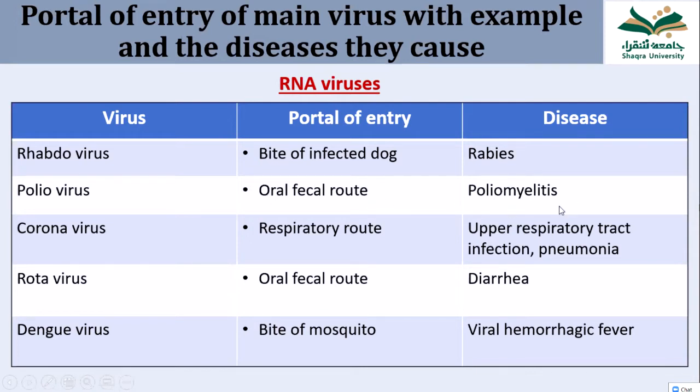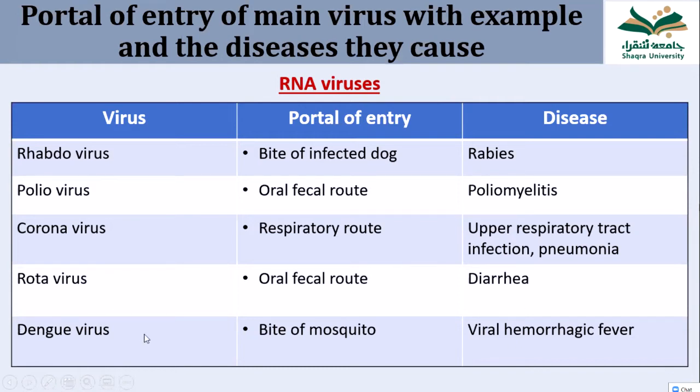This disease is eradicated now from the world, only remaining in some developing countries, like maybe Afghanistan and Pakistan. From all other countries, it is eradicated due to the vaccination program. Next virus is coronavirus. As you know, coronavirus, route of transmission or portal of entry is the respiratory route. It can cause upper respiratory infection as well as pneumonia also. Rotavirus infection, another virus, is transmitted through the orofecal route, and it causes diarrhea.